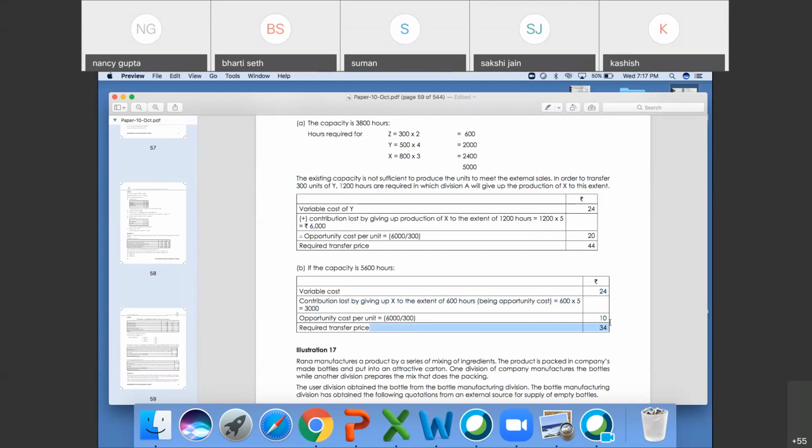3000 किधर से आया बेटा? 600 into 5. 600 कहाँ से आया? 600 hours contribution given or divided by, into 5. 5 rupees of X. Okay? Sakshi, is it fine?